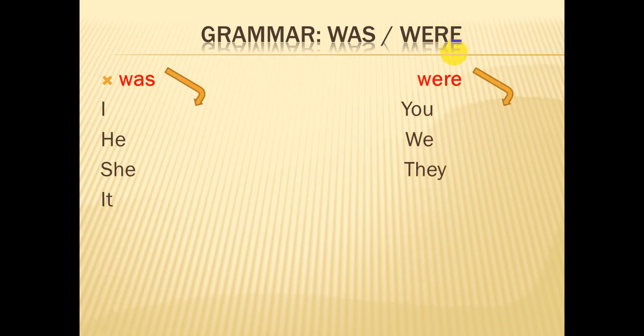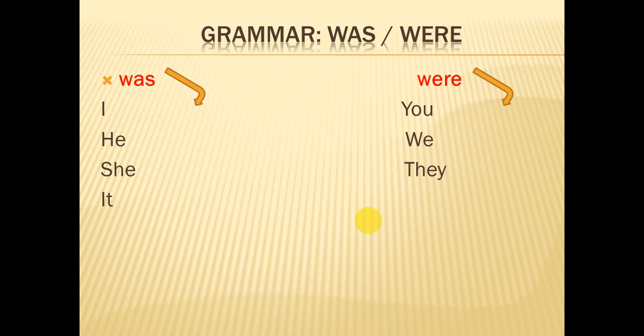Yes, as you see here, we have some pronouns come with was and the others come with were. Let's study. When you say I was, he was, she was, it was. But where we say you were, we were, they were.